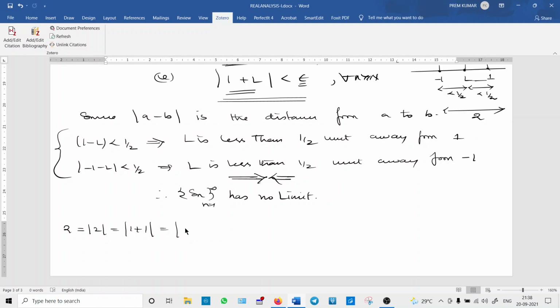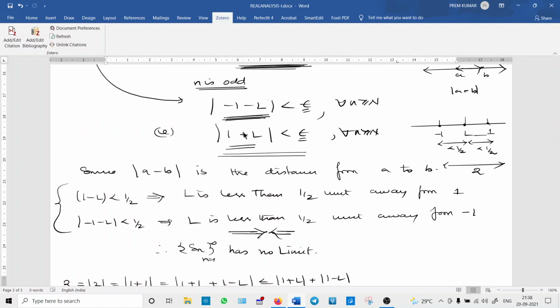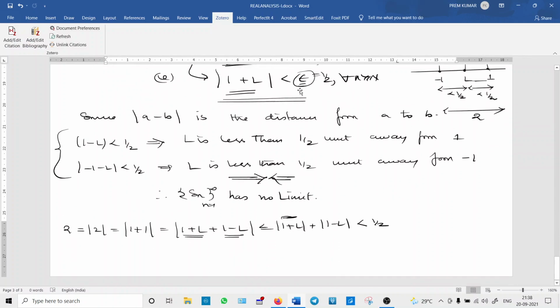This 1 + 1 can be written as |1 + L + 1 − L|. Now using the triangle inequality, this is less than or equal to |1 + L| + |1 − L|. Both are the same. |1 + L| is less than epsilon, and I have chosen epsilon as 1 by 2, so I use 1 by 2. And |1 − L| is also less than 1 by 2.